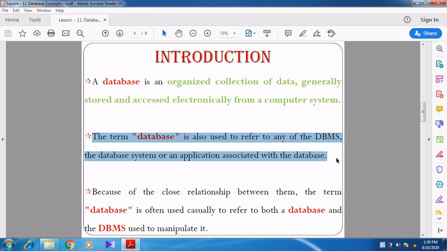The database may be associated with any other application. For example, take the 11th standard result. You enter your register number and then your date of birth, and whenever you press get marks on the internet, actually you are viewing an application such as Google Chrome, or UC Browser or Opera.